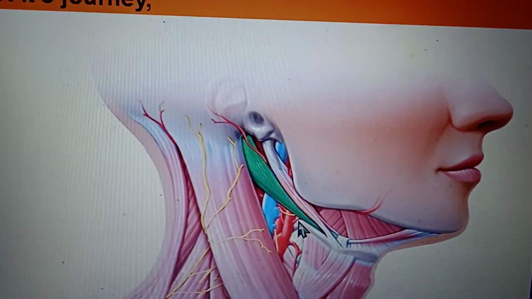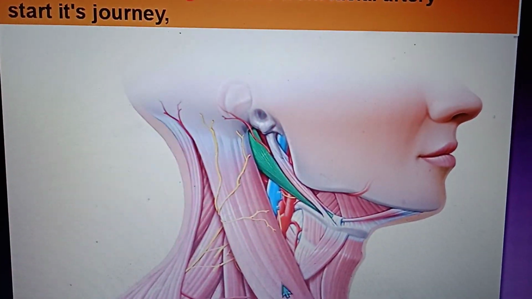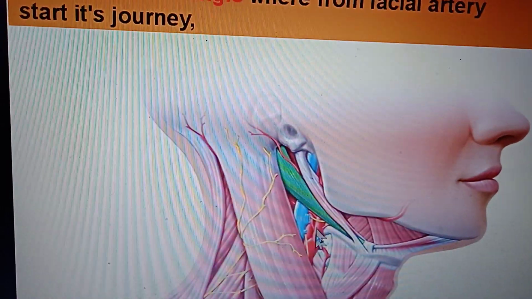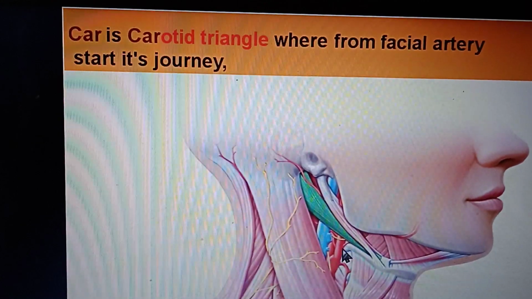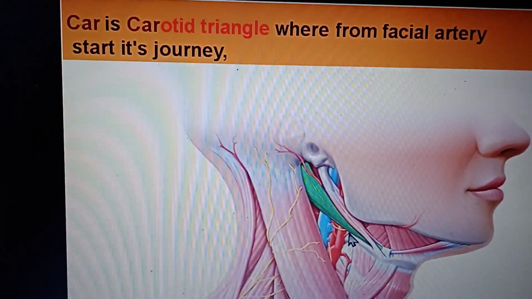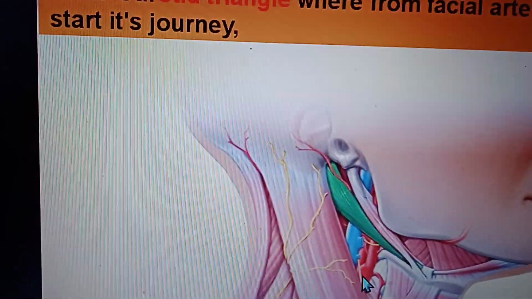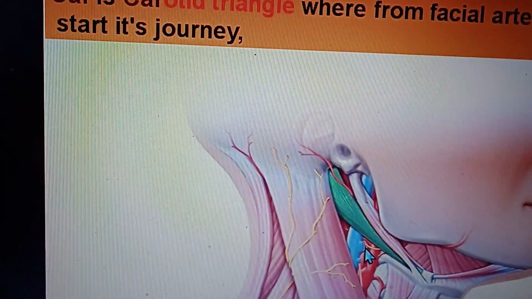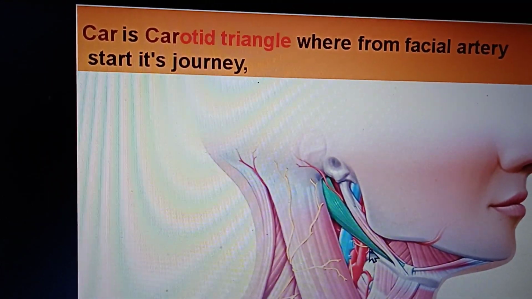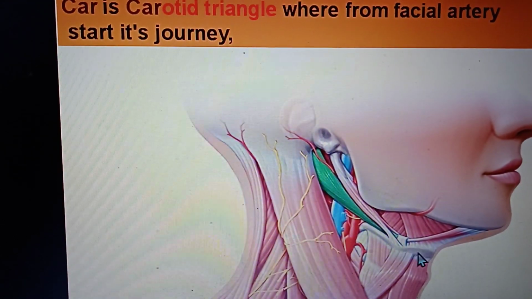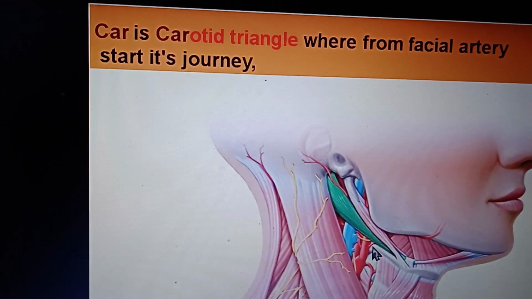This one is the facial artery, which takes its origin from the external carotid artery at the level of the greater cornu of the hyoid bone. What we are seeing is the common carotid, this one is the external carotid, and this one is the internal carotid artery. The facial artery is the branch of the external carotid at the level of the greater cornu of the hyoid bone.